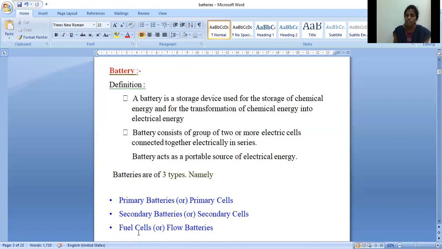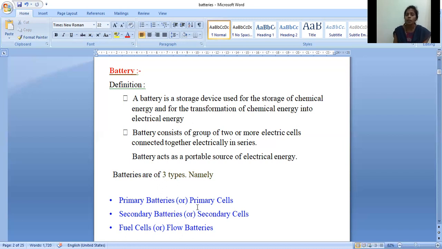And fuel cells are also called flow batteries. Yes. So these are the three types of batteries: primary battery or non-rechargeable battery or primary cells, secondary cells are the rechargeable batteries, and fuel cells are the flow batteries.